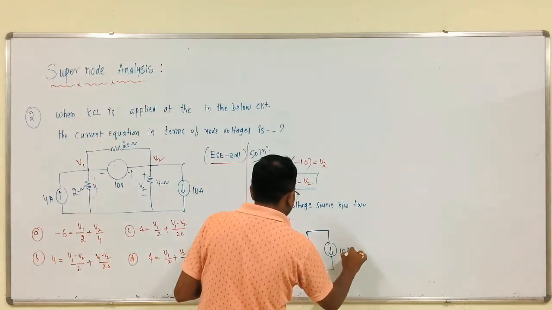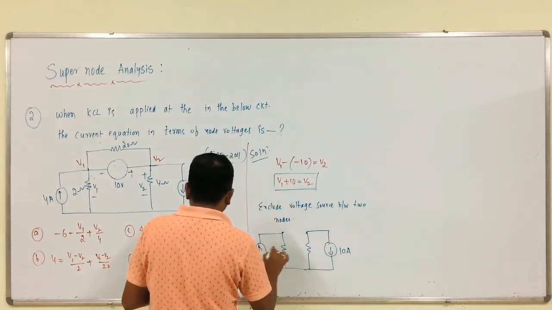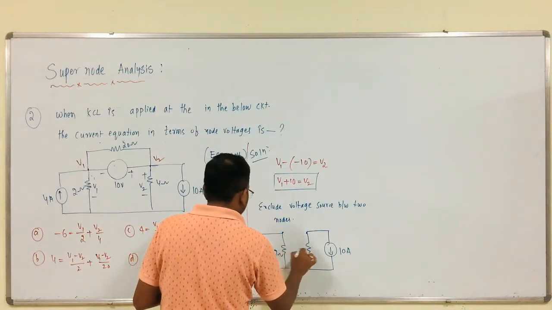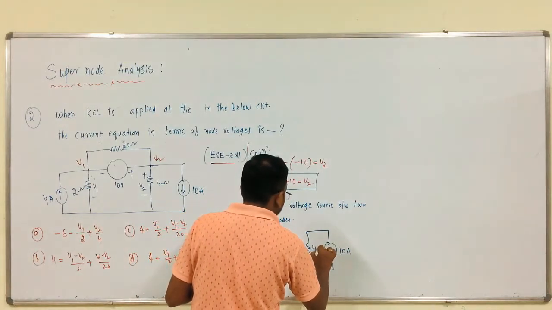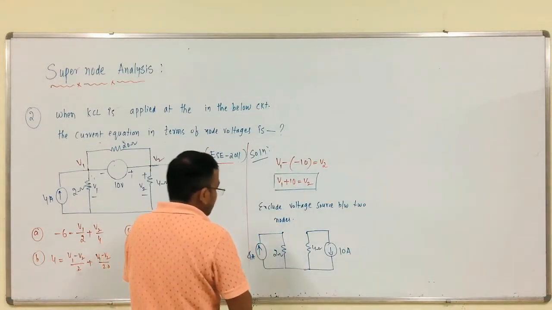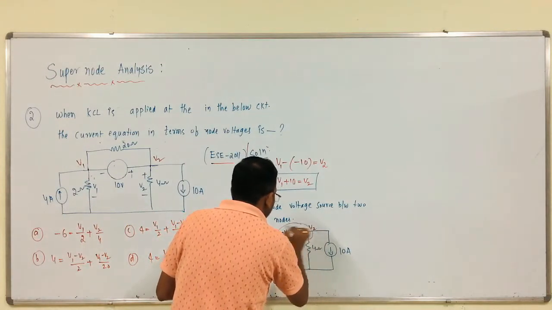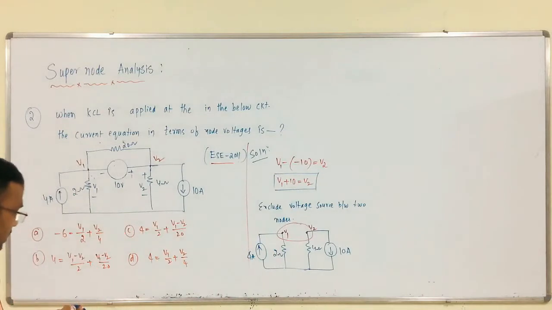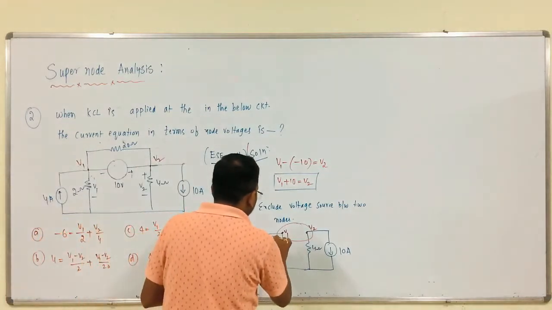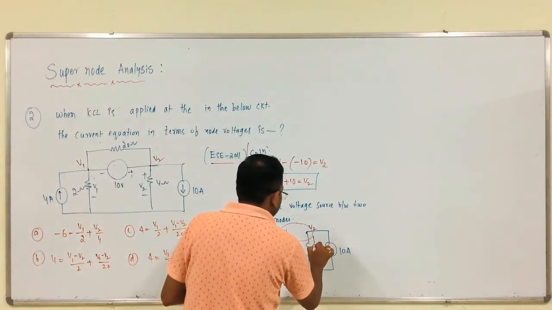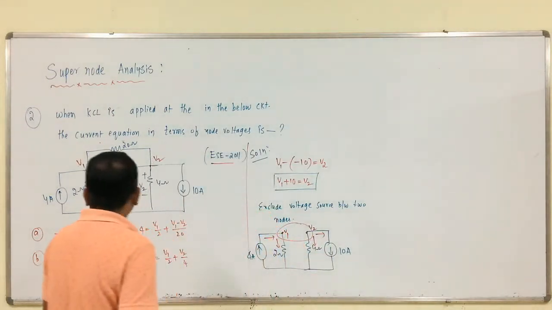This is 10, this is 4, this is 2 ohm, this is the 4 ohm branch, right. This is V1, this is V2, this forms a super node, right. Therefore, this is entering, this is leaving, this is leaving, this is leaving, see, right.